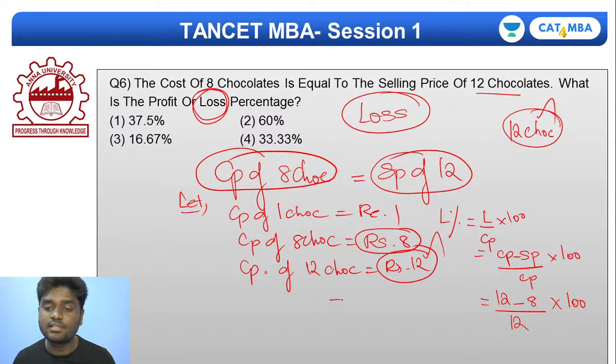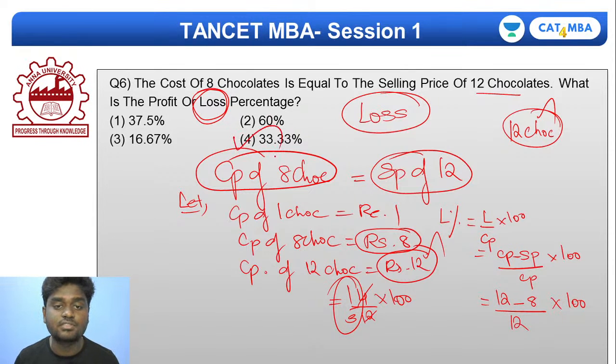So if you simplify this, you'll get 4 by 12 into 100, and 4 by 12 is nothing but 1 by 3, and for 1 by 3 you already know the exact percentage: 33.33%. So the right answer for the sixth question is option 4, 33.33%. Very simple. Is that clear?